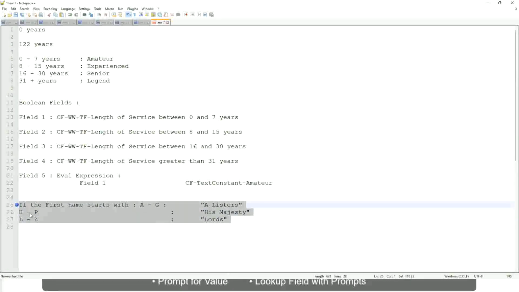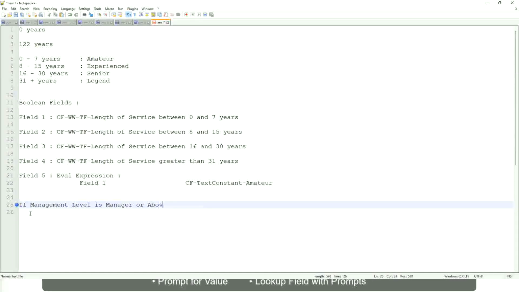Now tell me this. Let's say if the management level is manager or above, we are going to have a proposed allowance plan, right?